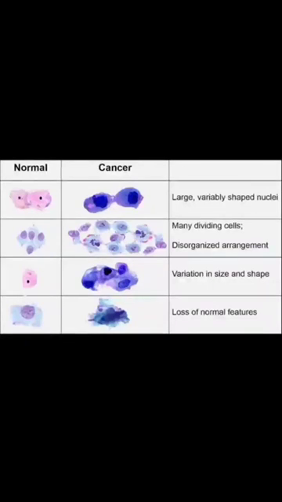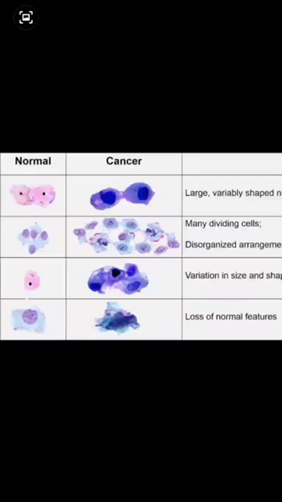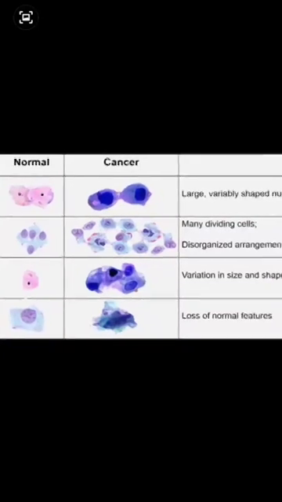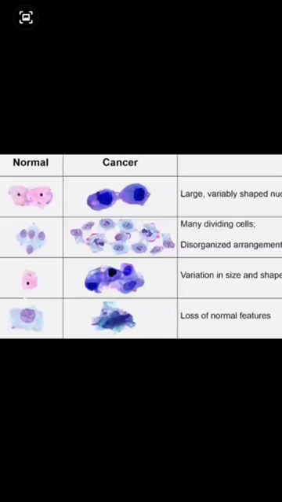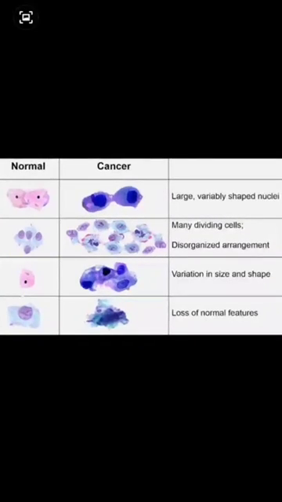Next, they have many dividing cells and a disorganized arrangement, so there is no proper arrangement of cells. Since cancer cells are formed as a result of uncontrolled or rapid cell division, there is no arrangement of the cells. As a result, the cells are disorganized. Next, the cells themselves have quite a lot of variability in size and shape, which should not be the case in normal cells, because the same type of cells should have the same size and shape.